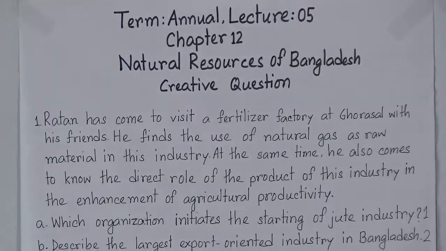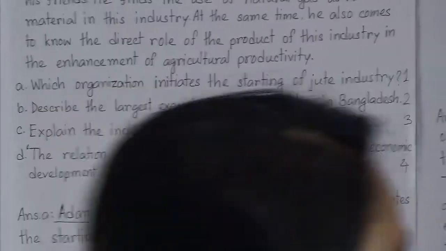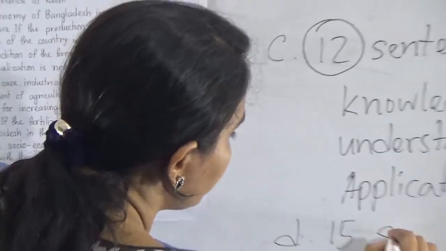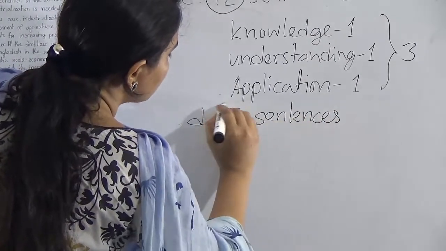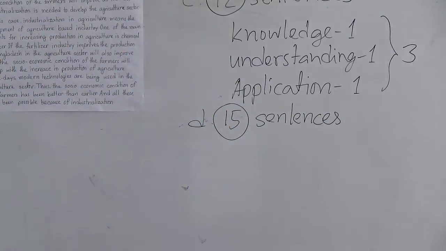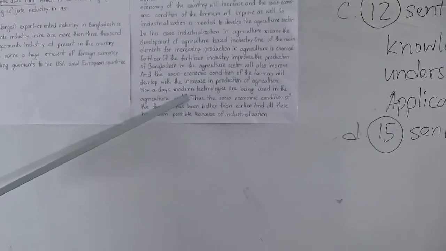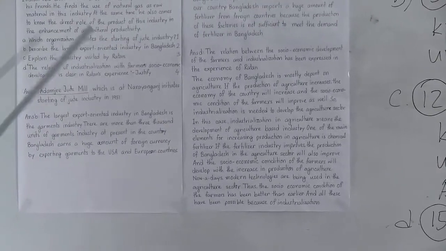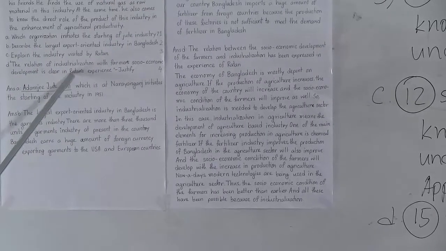Question number D carries 4 marks, and we will try to write the answer within 15 sentences. It's better to write the answer within 15 sentences. I repeat, we will write maximum 15 sentences to write the answer of question number D. Now in question number D, we need to use the stem, and there may be some sentences or some quotes.